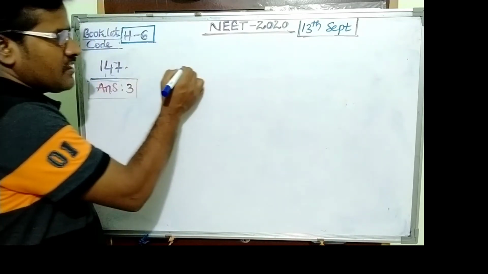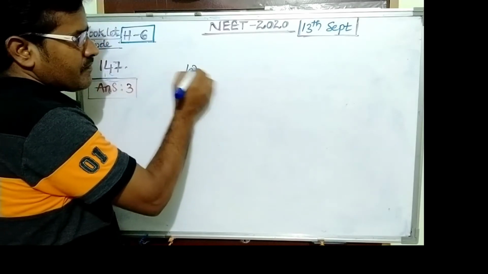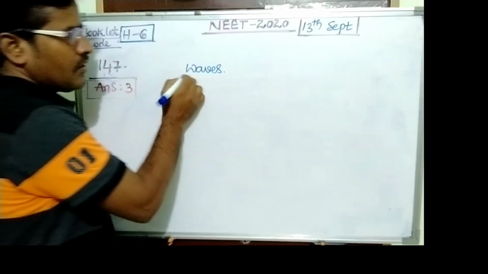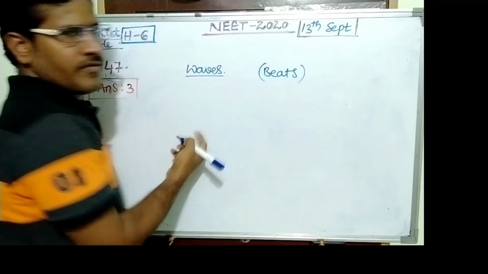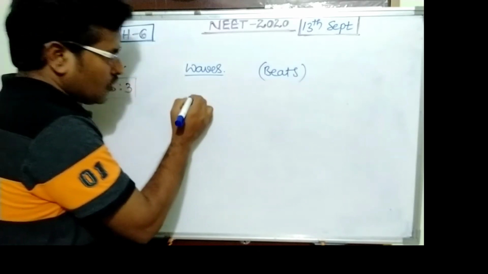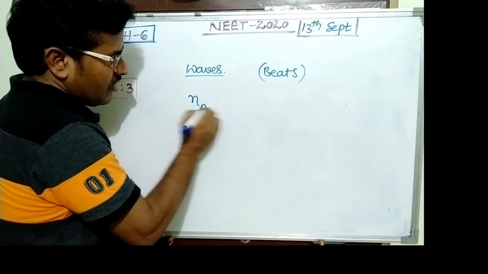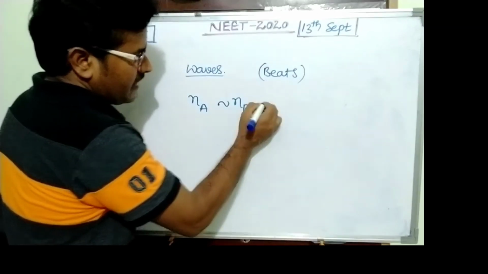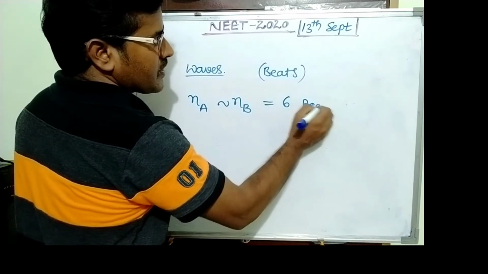Question 147. This is from waves, related to the subarticle beats. The question is given: 2 guitars, one is A, another one is B. The beat frequency between A and B is given as 6 beats per second.